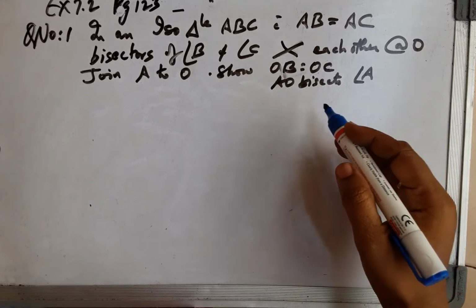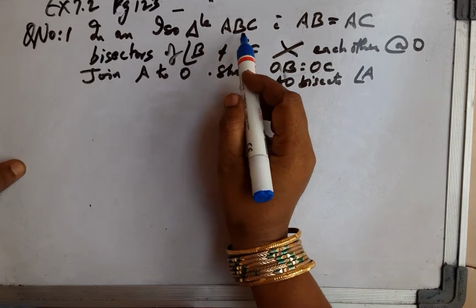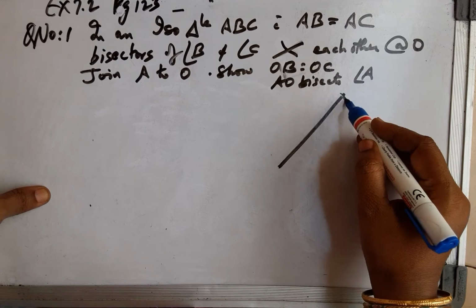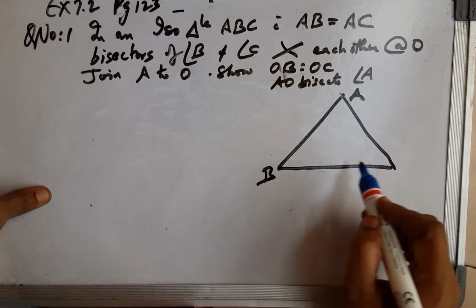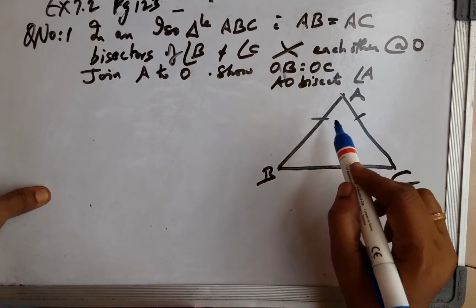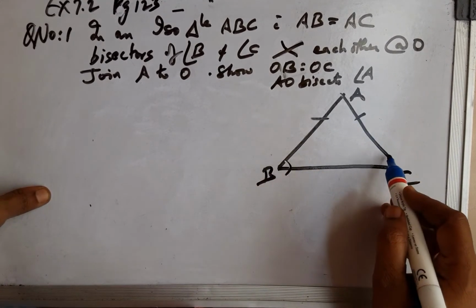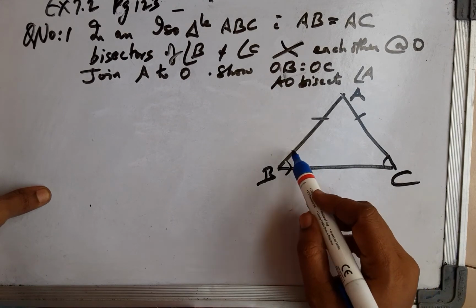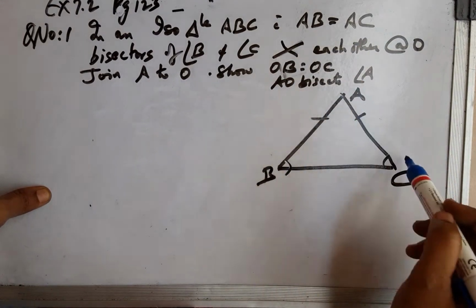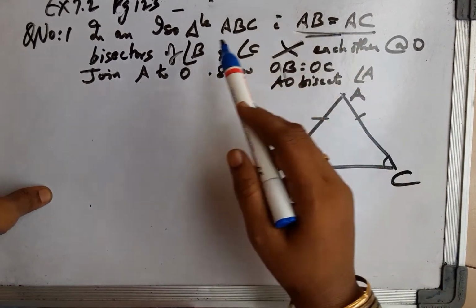Again, let me explain the question. In an isosceles triangle ABC, ABC is an isosceles triangle. That means these two sides are equal, and obviously the opposite angles turn out to be equal. And AB equals AC, that is clearly mentioned.